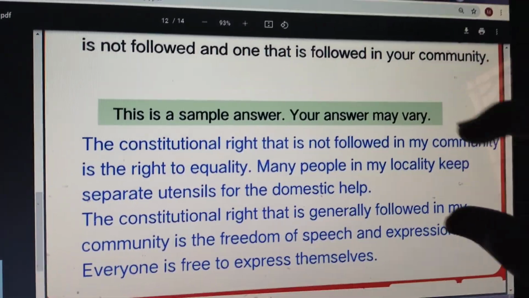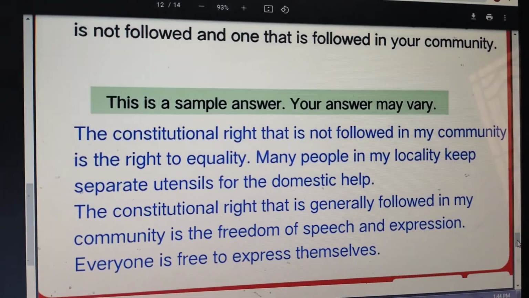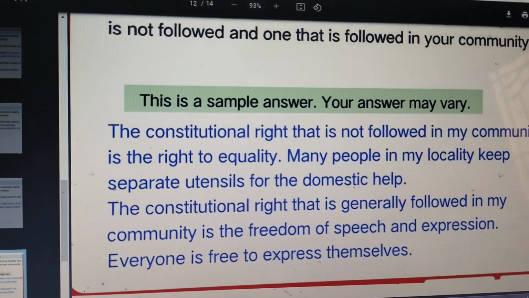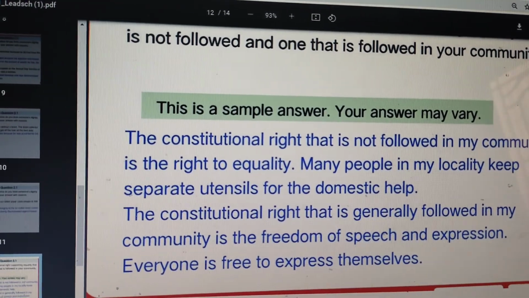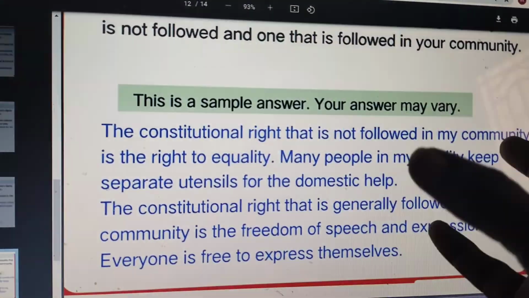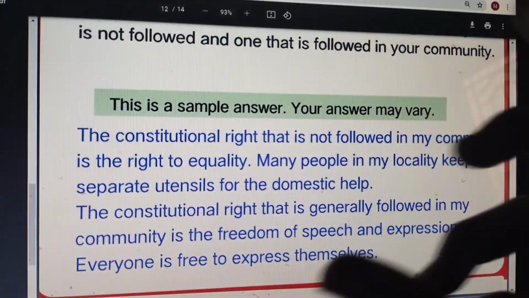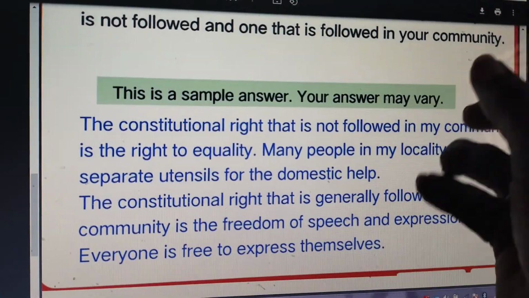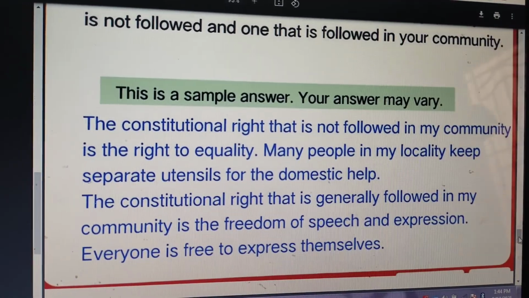Not only in this, for example, discrimination of color is happening, caste, religion, the place of birth. So everything is happening here due to the right to equality. So this has to be changed. This should not be followed, isn't it?